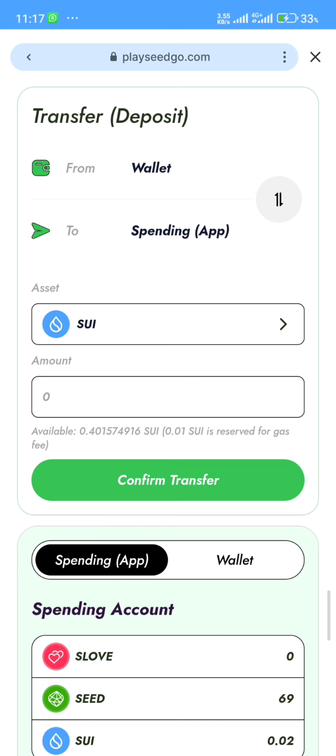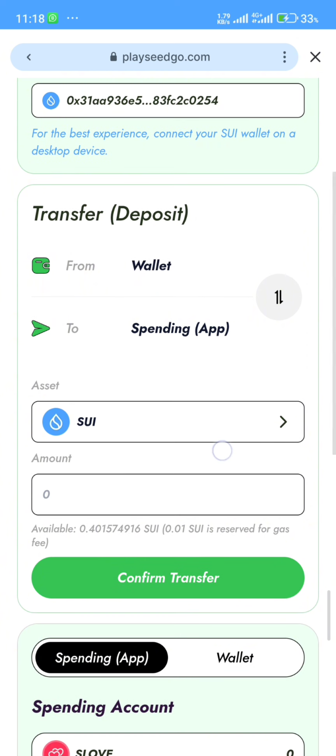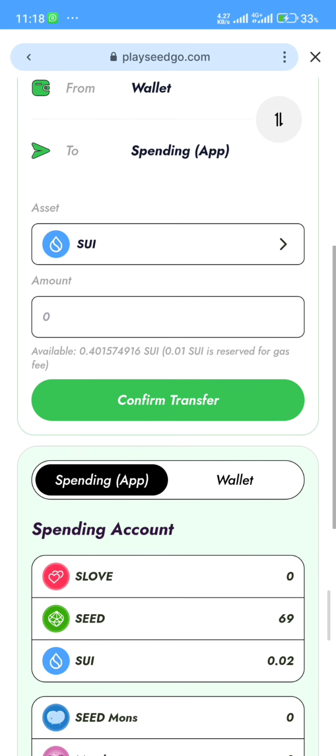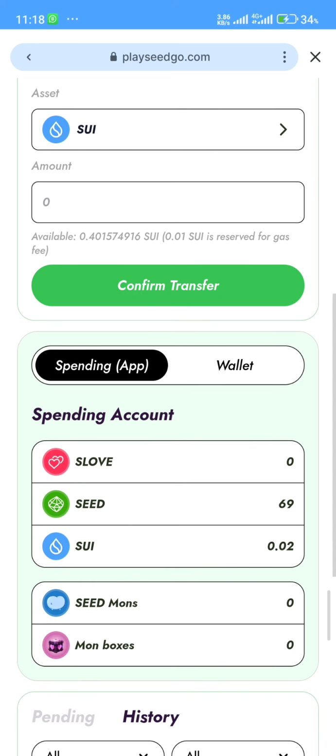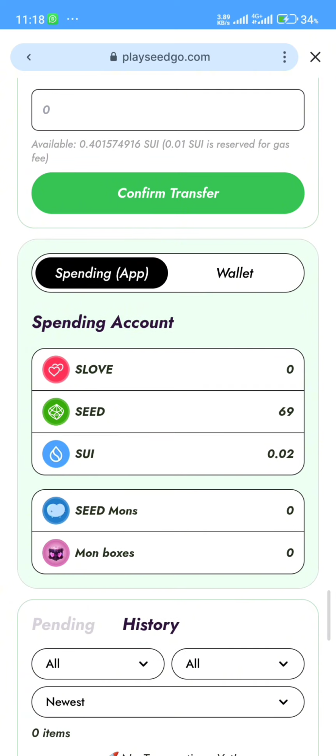I just have to say the truth, because a lot of videos you'll be watching on YouTube saying this is how to claim, they are just posting rubbish. It's not actually the real video. So I'll just have to tell you the truth that there is no solution currently to transfer your seed tokens to an exchange so you'll be able to sell them for USDT and use the money. I did a lot of research. I went through their channels to see if they've made an announcement that no one else knew about, or to find solutions, but currently there is no solution.